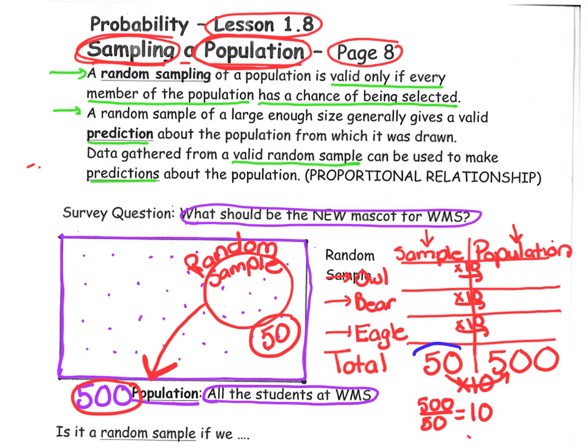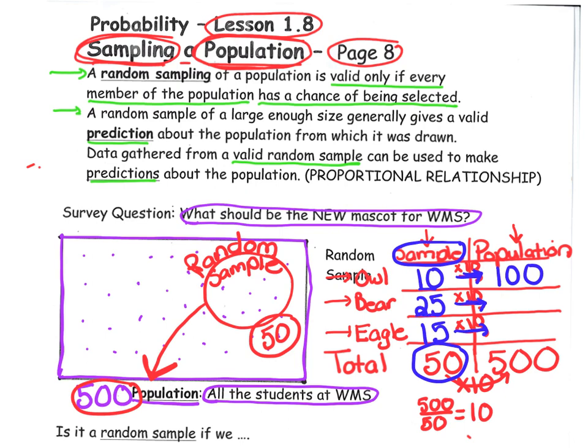The votes were counted from the sample group. 10 people voted for the owl, 25 people voted for the bear, and 15 voted for the eagle. That's for the sample, the random sample. So what should be true, because this is a proportional relationship, is each category should be 10 times greater for the population. So if we were to talk to the entire population, we should get 10 times 10. We should get 100 votes for the owl.